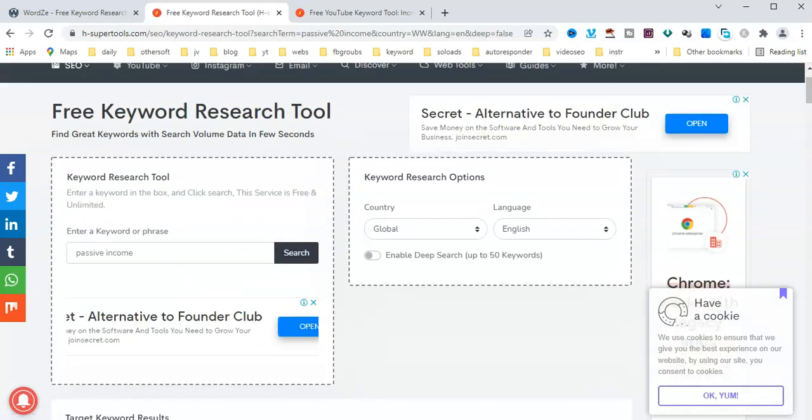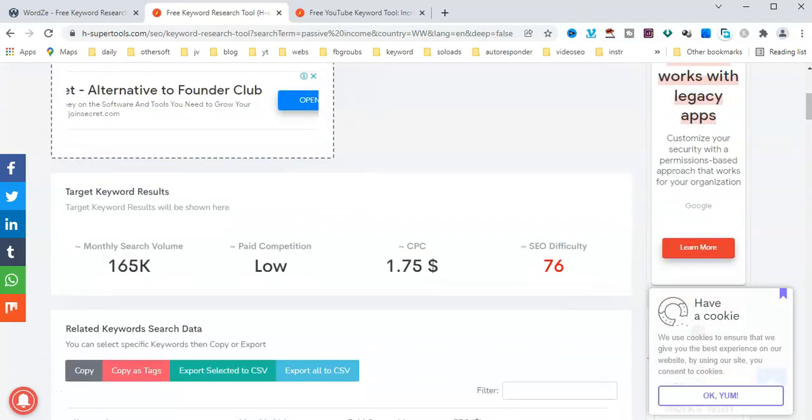You can also check individual countries and all languages. Here the monthly search volume is 165,000 per month. Competition is low. CPC is 1.75. SEO difficulty is 76.